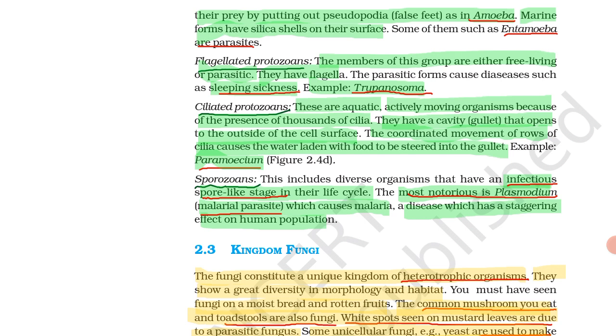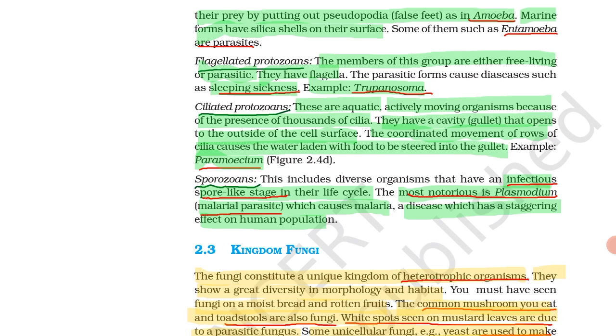They have a cavity called gullet that opens to the outside of the cell surface. A coordinated movement of rows of cilia causes water laden with food to be steered into the gullet. For example,